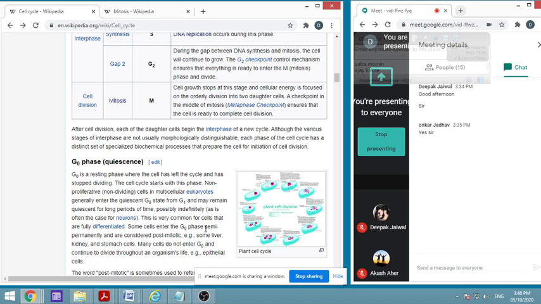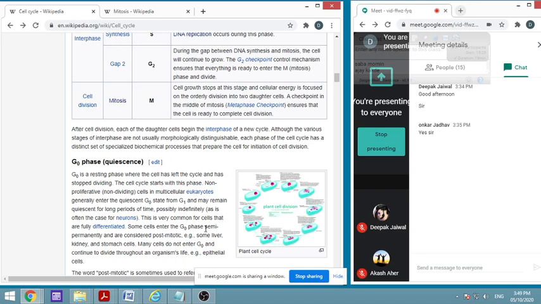But there are some cells which are continuously dividing, or where division is always required, or at least at some time period. You know, RBCs have to be recycled at 120 days. So there is continuous production of RBCs going on. Similarly, in the mucosal membrane, there is always wear and tear taking place. So new cells have to be formed, and therefore in those cases it is happening.